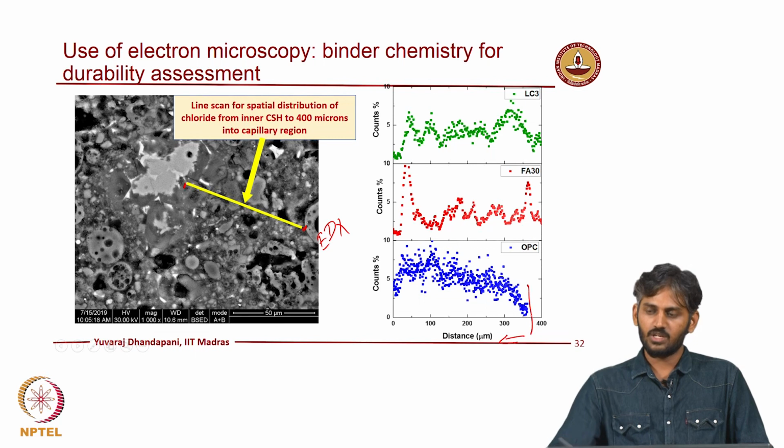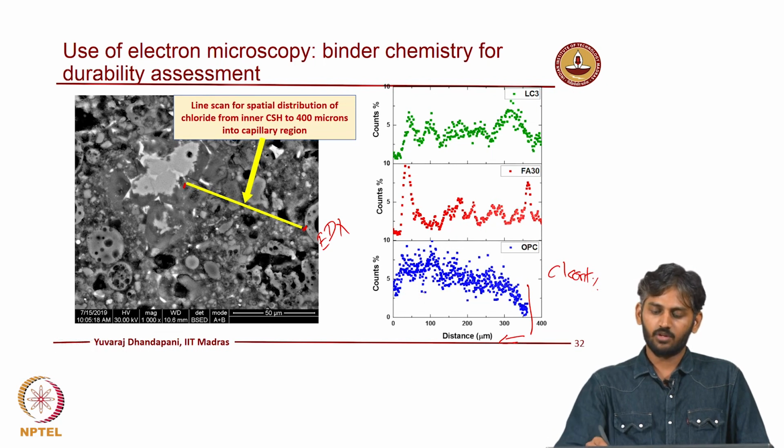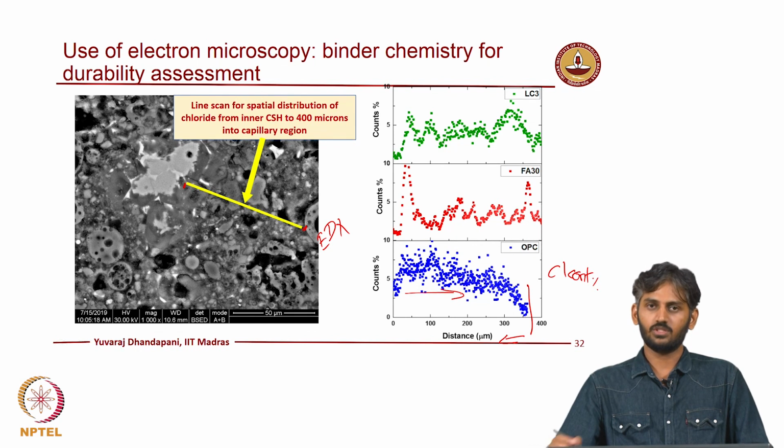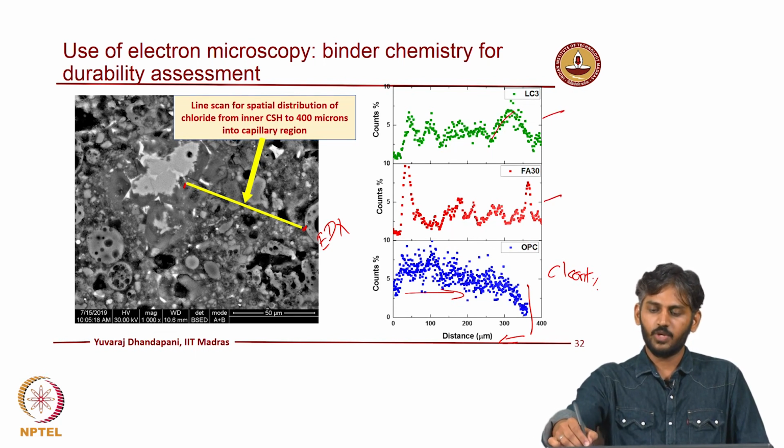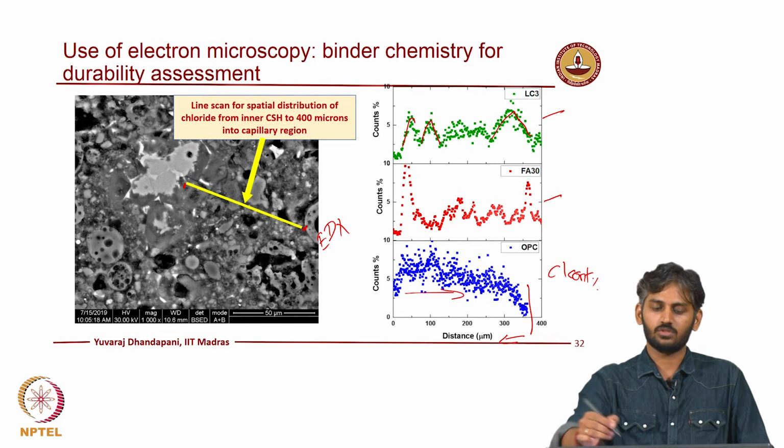You can see near the cement grain there is not much chloride, the count indicates the chloride content percentage, right. You can see near the cement grain there is not much chloride bound, but when you start coming far, right, in the outer CSH region you have a high amount of chloride which is bound. In the case of calcined clay binder or fly ash binder, you can see local peaks like this in different zones, right.